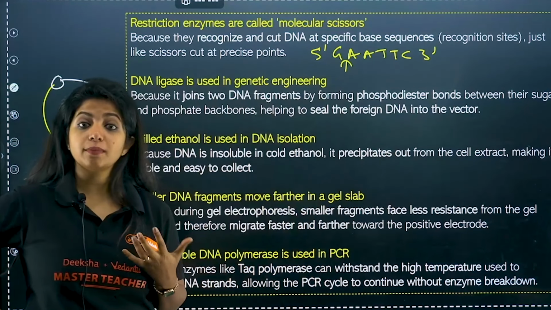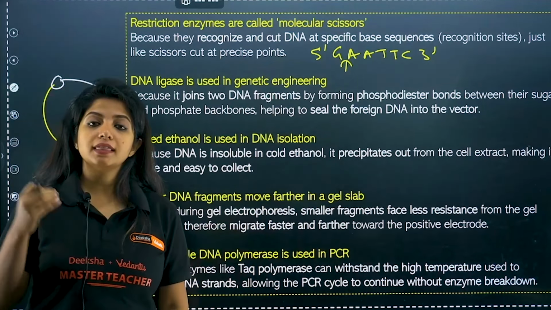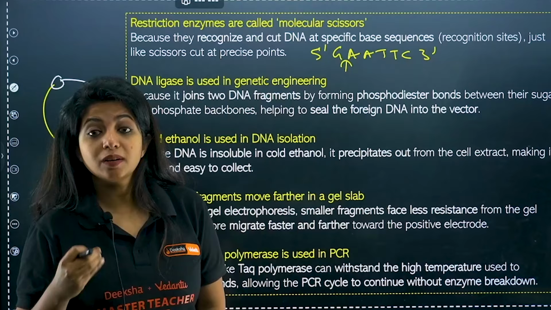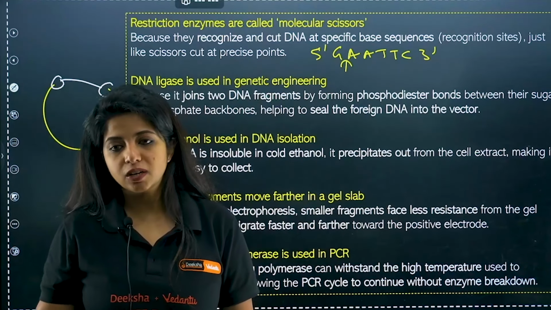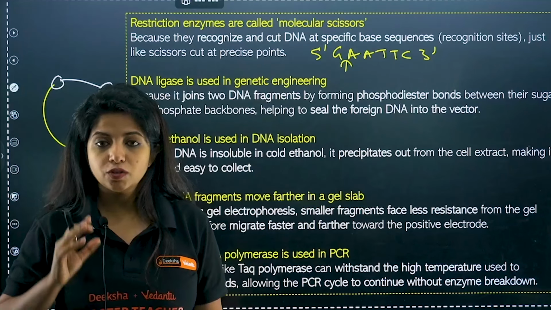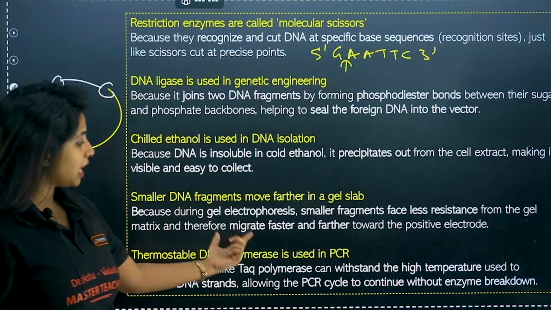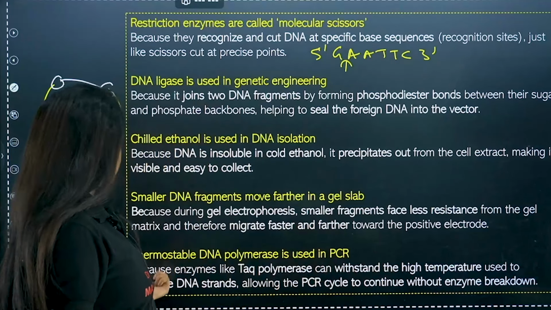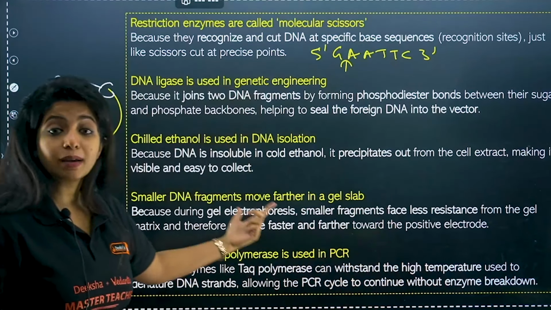Obviously, there should be an enzyme that could be stable at that particular temperature, right? That's why we take the enzyme from a highly thermostable organism, that is Thermus aquaticus. It's a bacteria. Okay, so because enzymes like Taq polymerase can withstand the high temperature used to denature DNA strands, allowing the PCR cycle to continue without the enzyme breakdown.